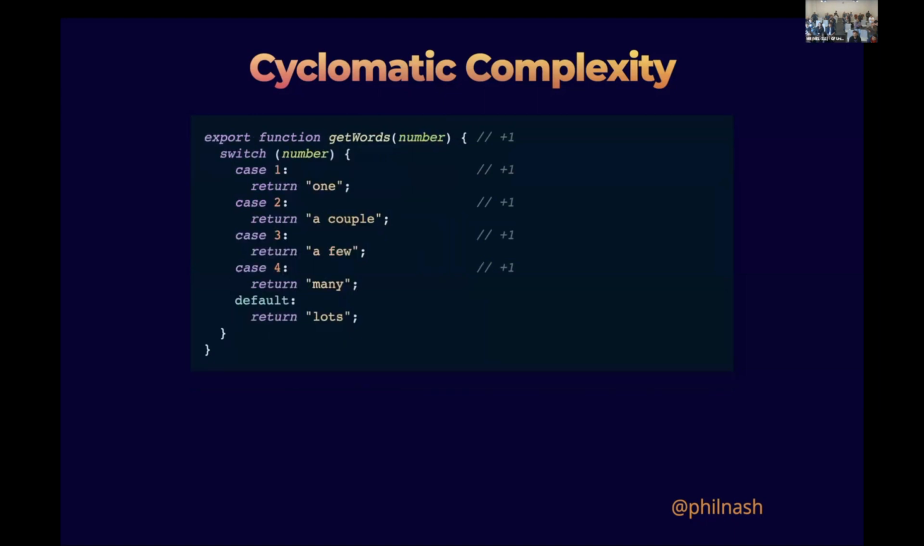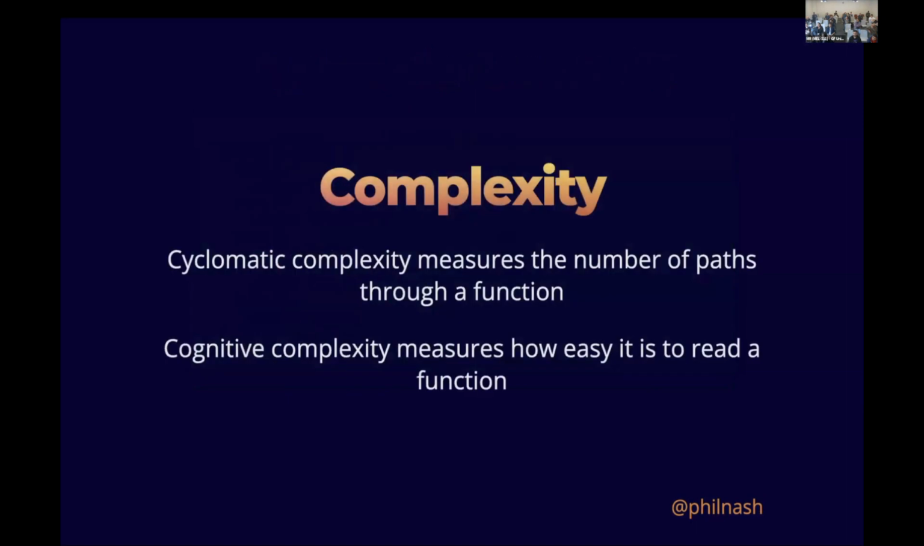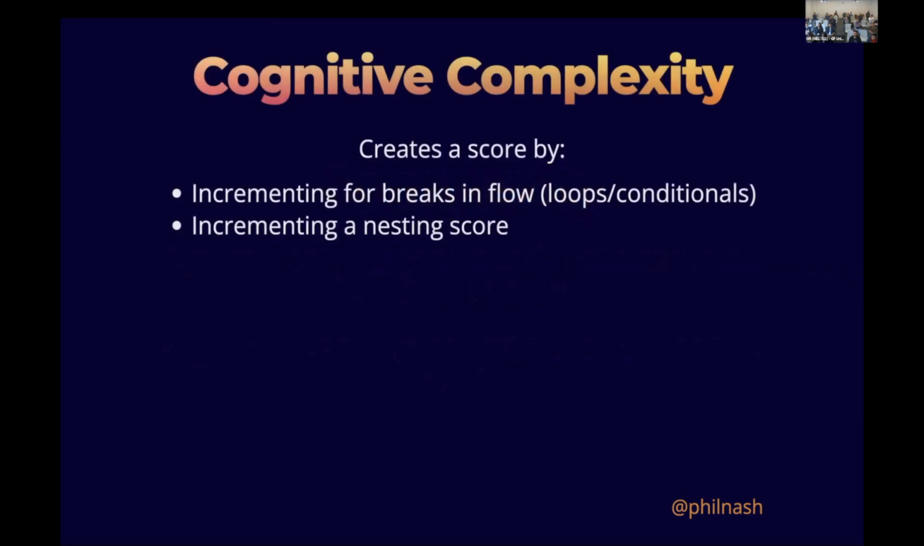And so cognitive complexity is a score, in a similar way, that was intended to better score functions for readability and ultimate maintainability. Cyclomatic complexity, as I said, measures the number of paths through a function, and cognitive complexity effectively measures how easy it is to read a function. It does this with similar rules, but rules that are tweaked for readability over number of paths. Cognitive complexity creates a score for a function by adding 1 for breaks in flow, things like loops and conditionals, very much the same as cyclomatic complexity, but different.